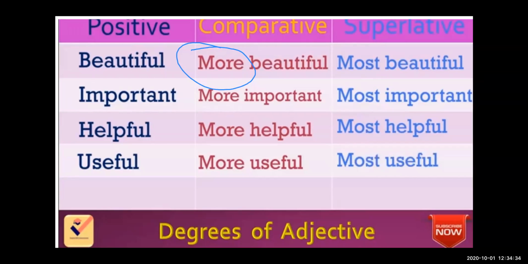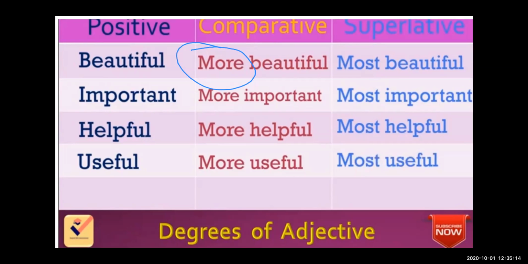So what did I have? I first introduced Seema, she was beautiful. But when the other girl entered the class, she is more beautiful. But when I saw a girl who is the most beautiful girl in the class or in that hall, what do I say? I have used the superlative degree. For example, Shruti is the most beautiful girl amongst all the girls in the class. So this is the positive, comparative as well as the superlative degree in the adjective.